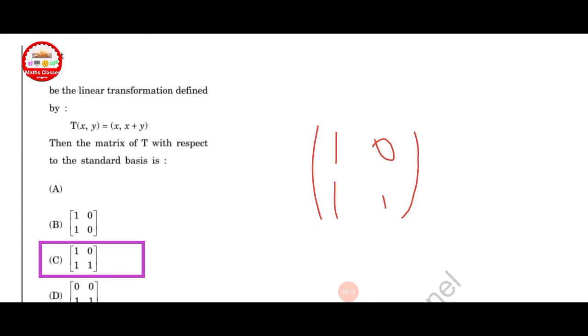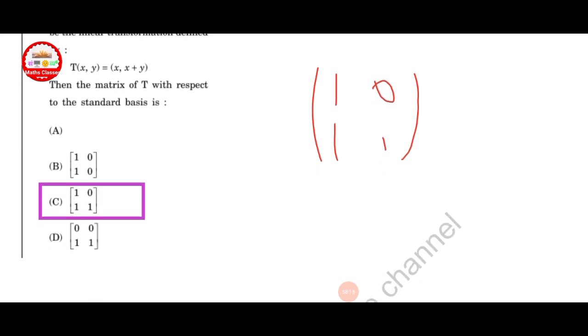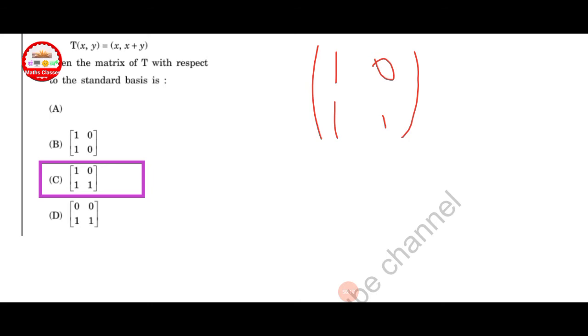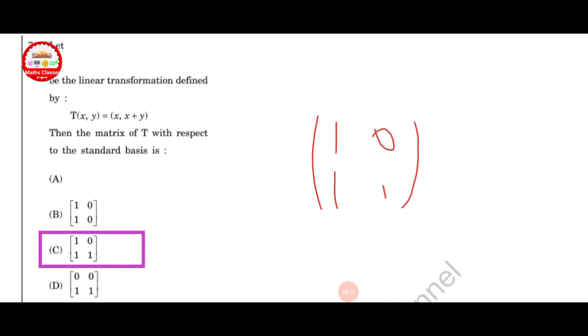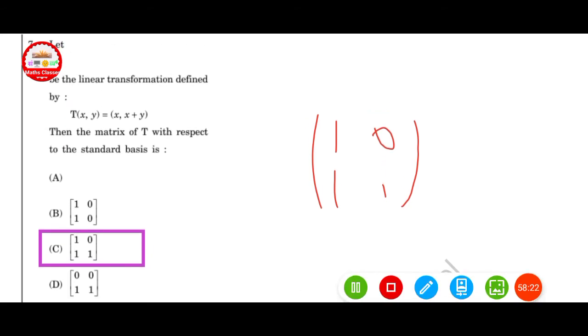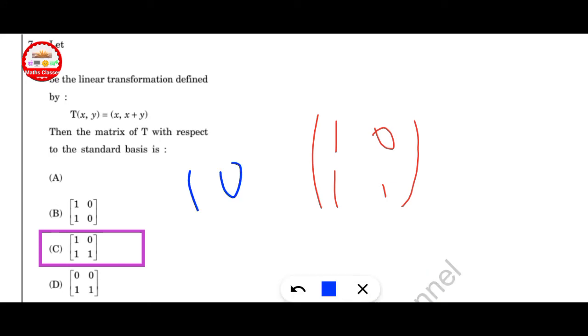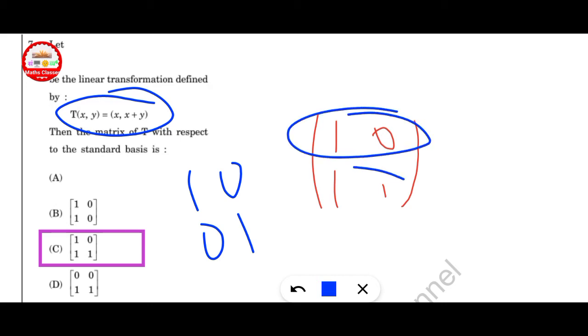Let T be the linear transformation defined by T(x, y) = x + y. Then the matrix of T with respect to the standard basis: put in the values of the standard basis. What is the standard basis? (1, 0), (0, 1). Put the values here and finally we get 1 0 1 1. So option C is correct.